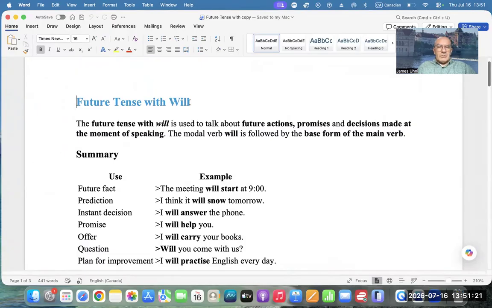Will is the future form of the verb be, but it's used with every tense, with every helping verb. So here we are using the modal verb will. Let's start with the definition. The future tense with will is used to talk about future actions, promises, and decisions made at the moment of speaking. The modal verb will is followed by the base form of the main verb.